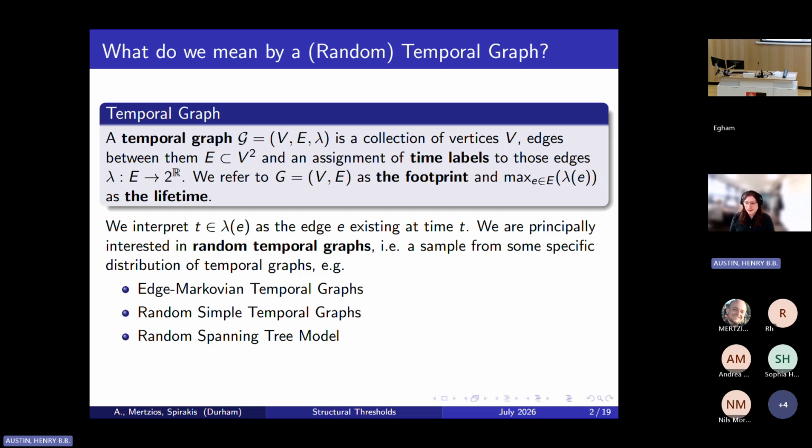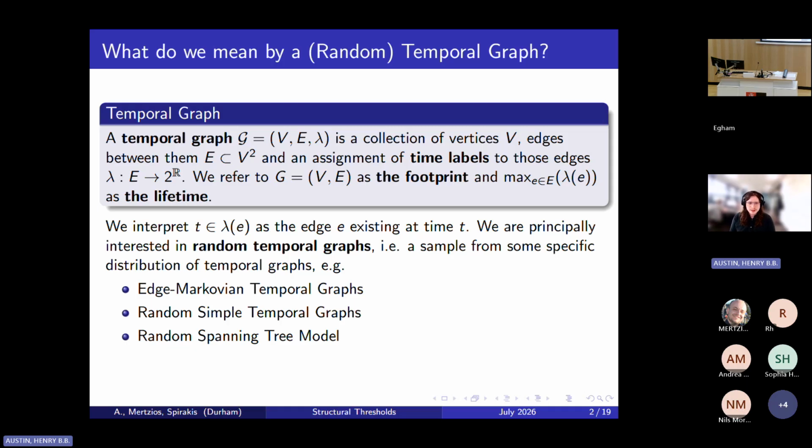Somewhat strangely, for this talk, these edge labels are going to be real numbers. This is because we need this for technical reasons to do with uniform sampling. But our results here are purely structural, and if you need them to be finitely representable, you can get away with an arbitrarily good discrete approximation, so don't worry too much.